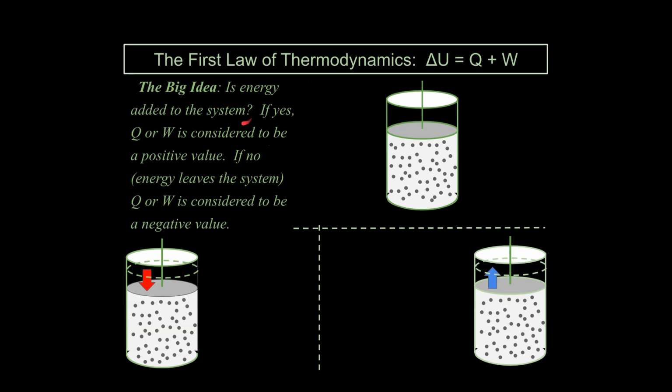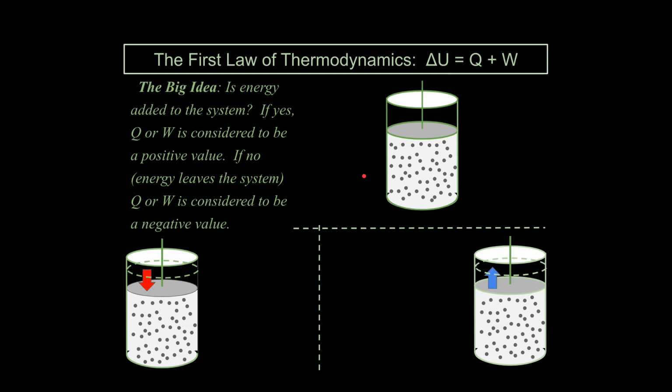So the big idea for the first law of thermodynamics is to think about the question: is energy being added to the system? And if the answer is yes, the Q, the heat, or the W value, which is work, will be considered a positive value. So it's really just a way of bookkeeping, a way of keeping track of energy. And if the system, which is the thing that we're interested in, gains energy, we're going to call it positive. And if energy leaves the system, we're going to call that negative. Why I like this version of the equation is that it's pretty consistent. That's the principle, and the principle makes things pretty easy.